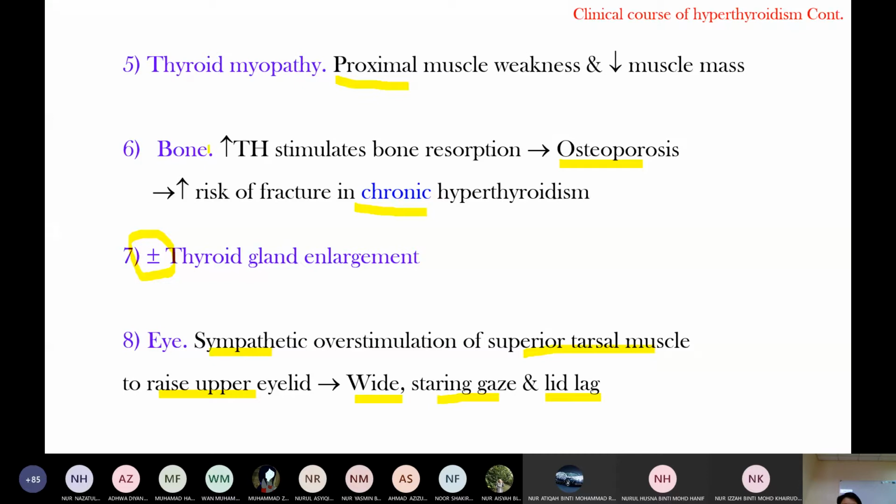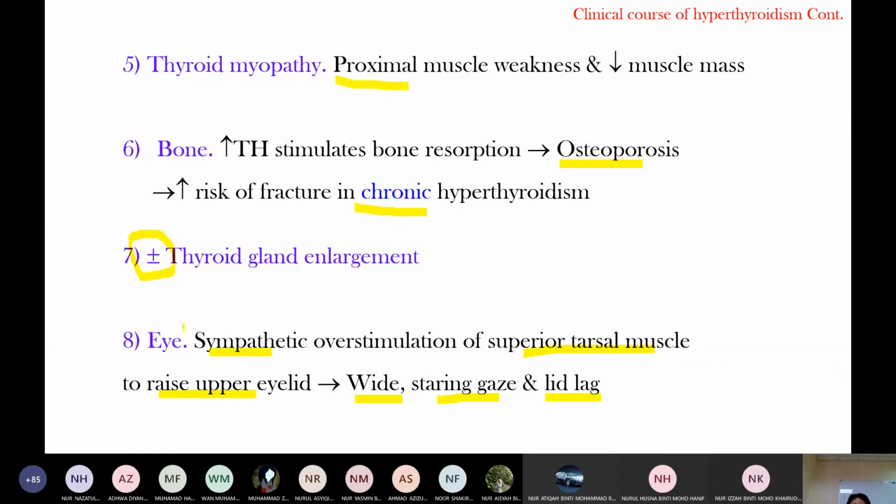When they go to the toilet in a squatting position, they have difficulty getting up. This is proximal muscle weakness. So patients who have difficulty combing their hair and cannot get up when they sit have thyroid myopathy.